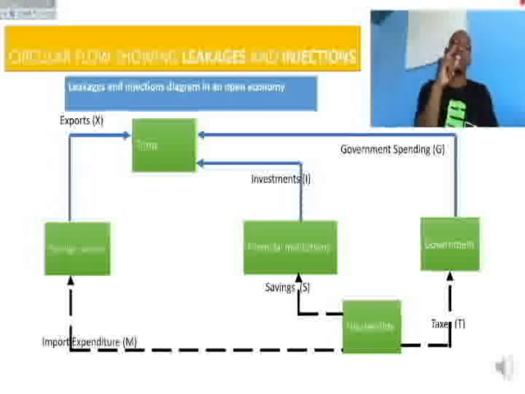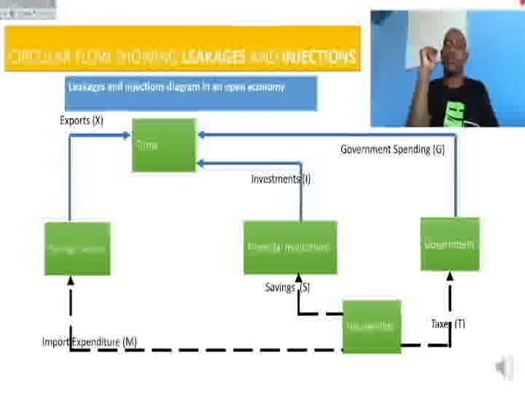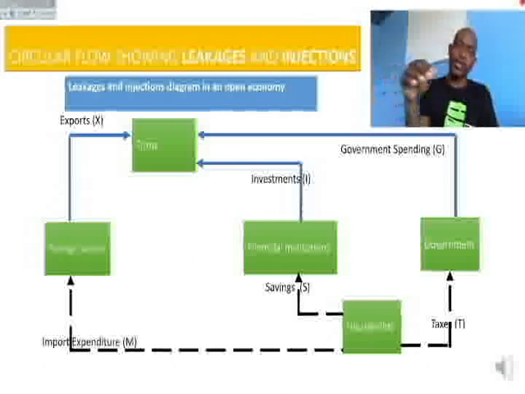The firms are getting the income from the foreign sector after selling their goods to those countries. So note that I have used different colors here, blue and black. The black, which is also dotted, is representing the leakages. The solid line, also blue, is representing the injections.